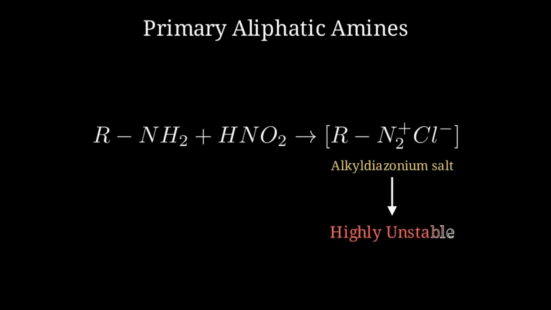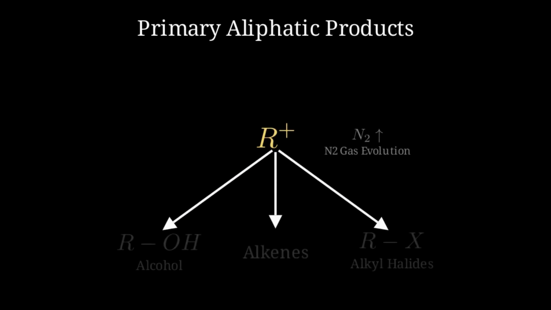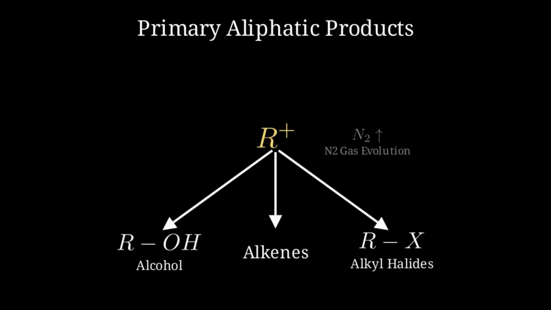However, these salts are extremely unstable even at low temperatures and decompose immediately to release nitrogen gas, which appears as characteristic effervescence in the test tube. The decomposition of the diazonium salt leaves behind a carbocation. This intermediate reacts further to produce a mixture of alcohols, alkenes, and alkyl halides. The evolution of nitrogen gas is the primary visual indicator for this reaction.